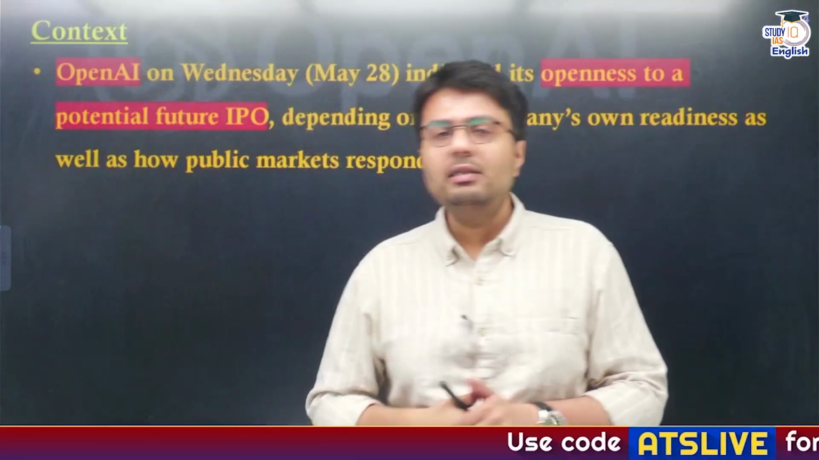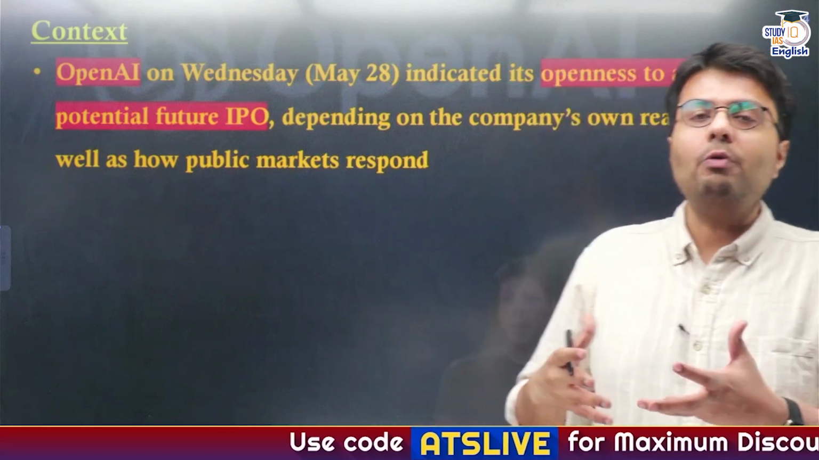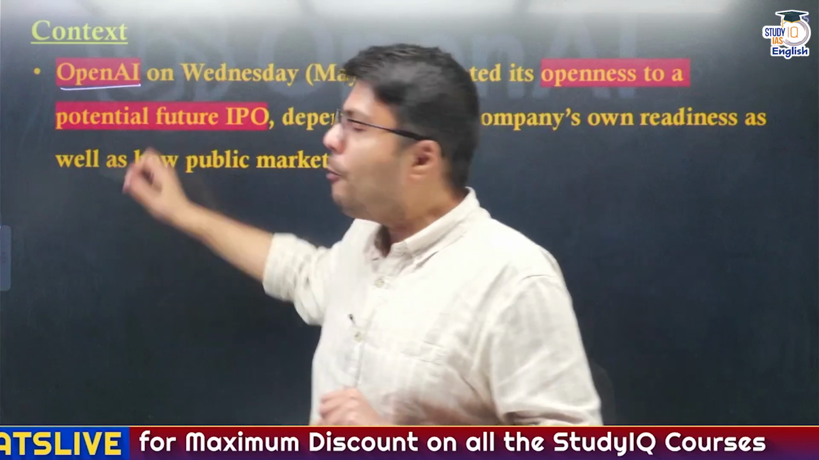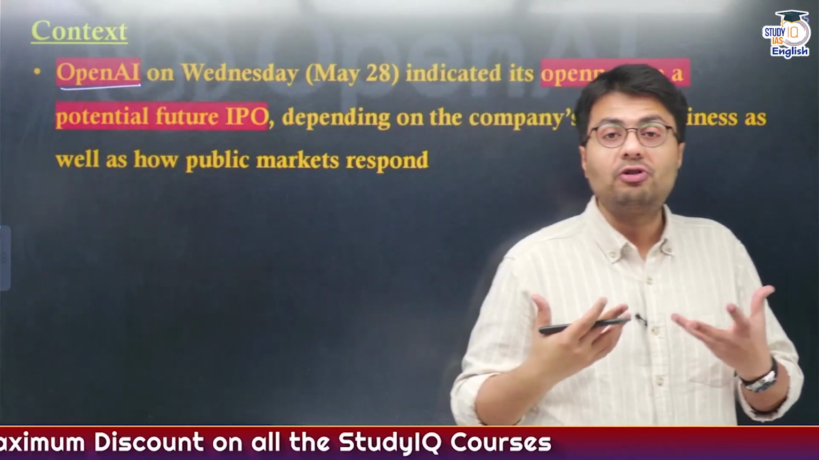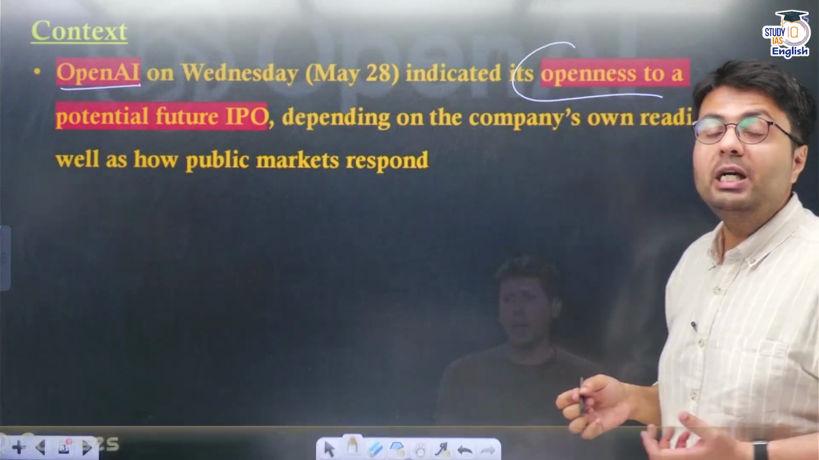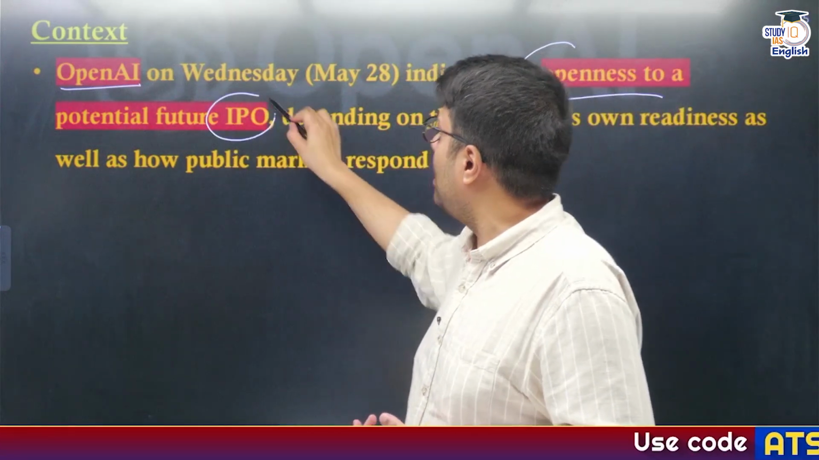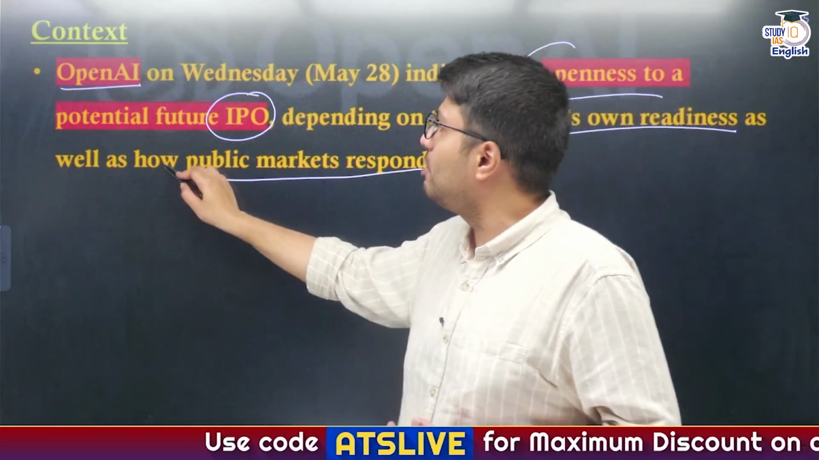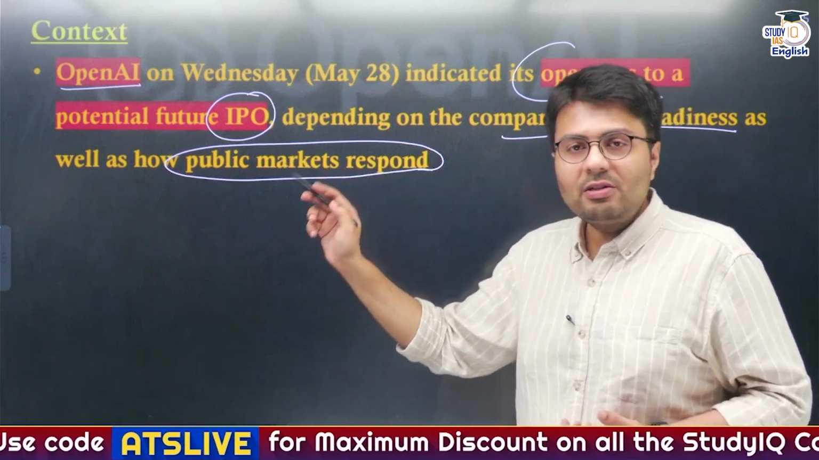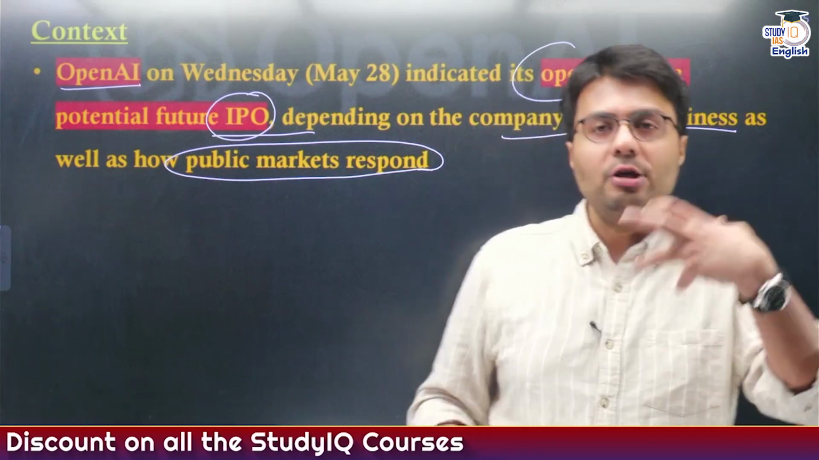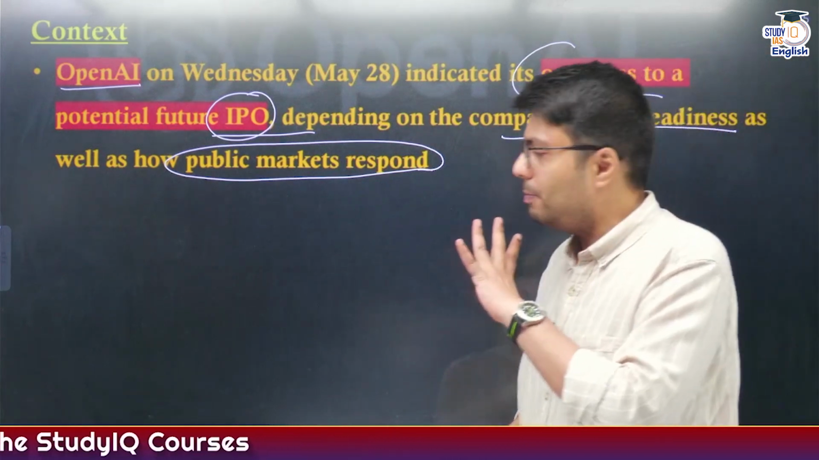Now, first, let us understand the context. Why are we discussing IPO today, right? Now, you understand a very famous company known as OpenAI, which is responsible for products like ChatGPT. It said that it is willing to do a potential IPO in future depending upon many conditions like the company's own readiness as well as how public markets respond in general, right? So in this regard, what is an initial public offering and why does a company actually issue an initial public offering? That becomes important. Let me give you a very simple example, right?